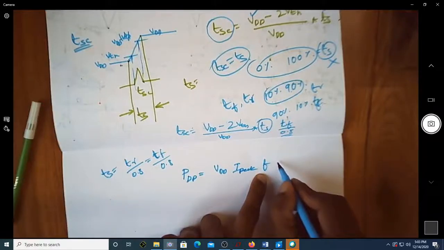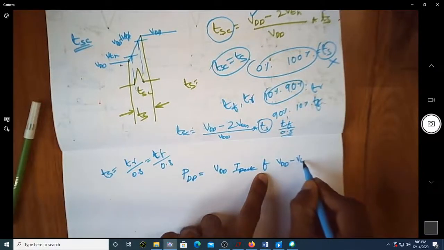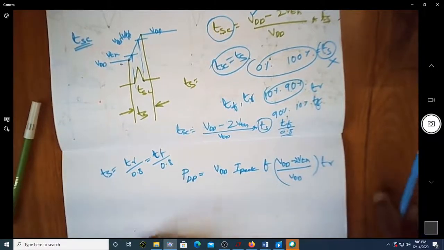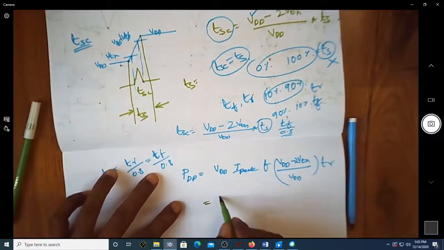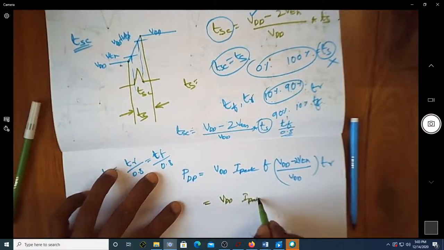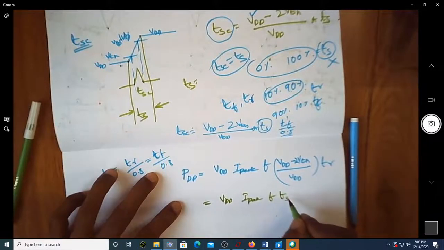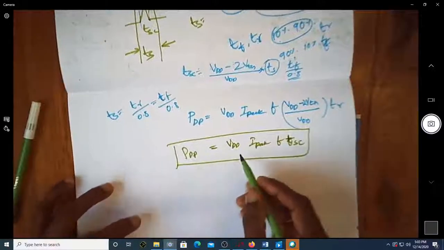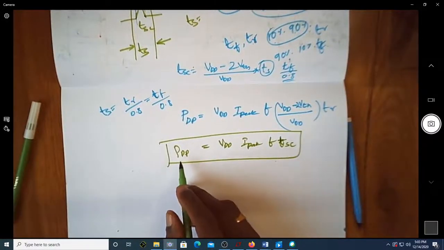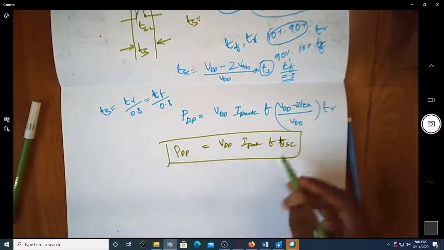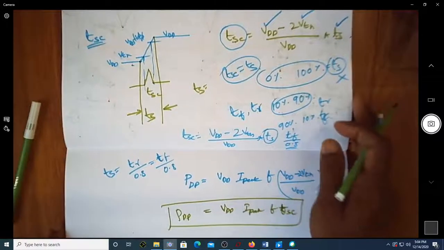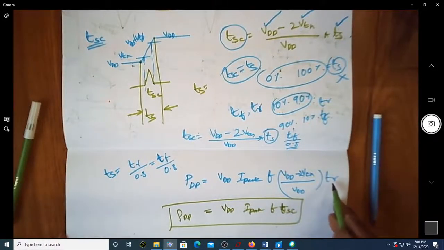Instead of TSC you can write VDD minus 2 times VTH by VDD into TR or TF. This is the direct path power dissipation due to the existence of short circuit during the rise time and fall time, given by TR and TF.